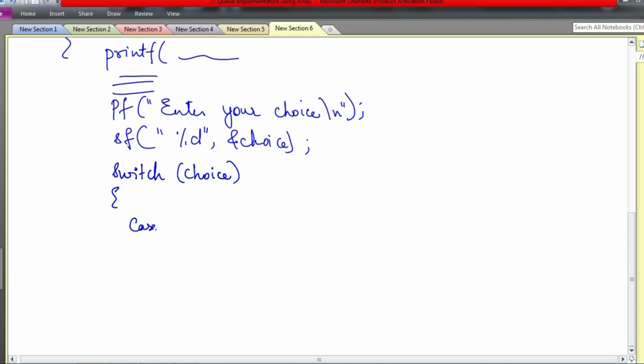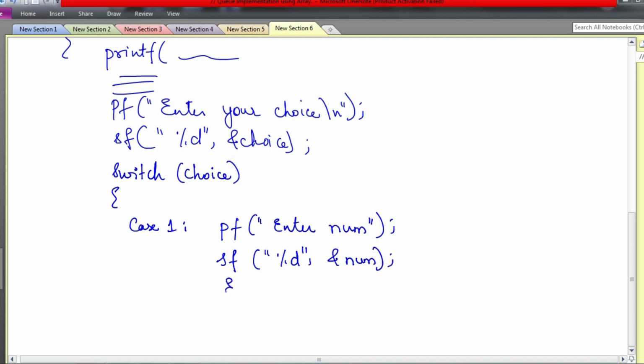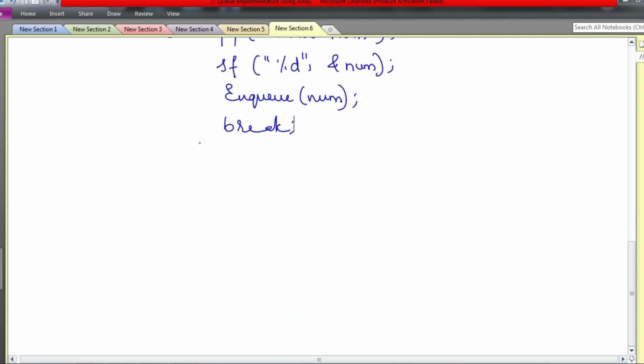Case 1 is for insertion. You will ask the user to enter the number to be inserted. Whatever number is entered, you store it in the variable called num. Now just call the enqueue function by passing num. Break. Like this we have to write all the other cases. You already know how to write them, same as stack. After writing all the other cases, you have default also. I'm not going to write all these things, you can copy from the previous program. Default case is also done.